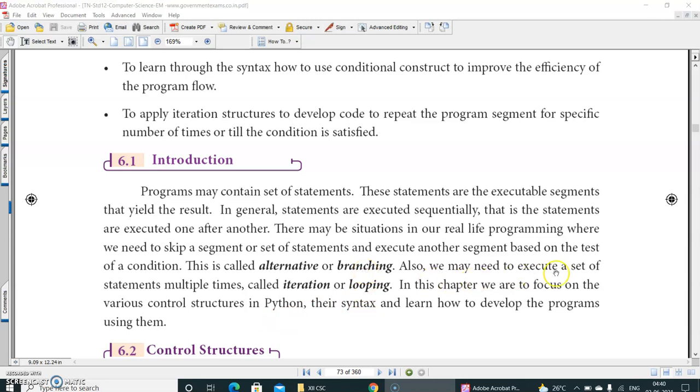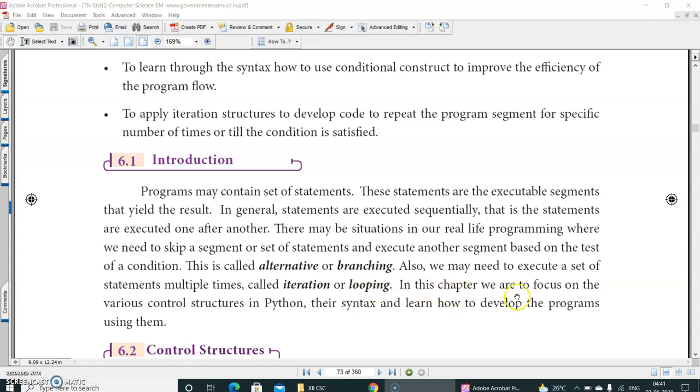Also, we may need to execute a set of statements multiple times. Suppose, for example, if you want to print your name 10 times, or you want to print numbers from 1 to 10, right? So you have to repeat some set of statements. For that, you use iteration or looping statement. Do you remember the example? Right. Yes. For, while, do while, etc.